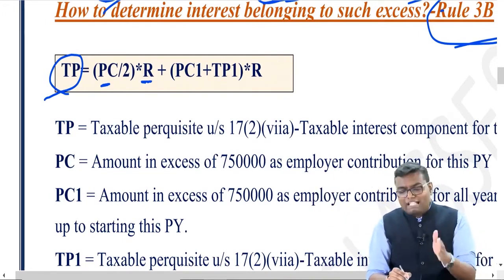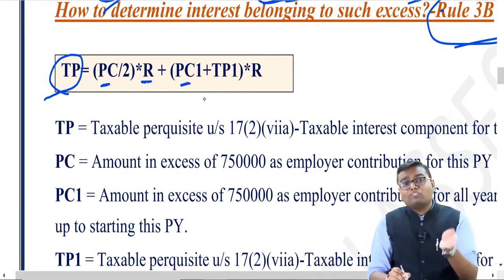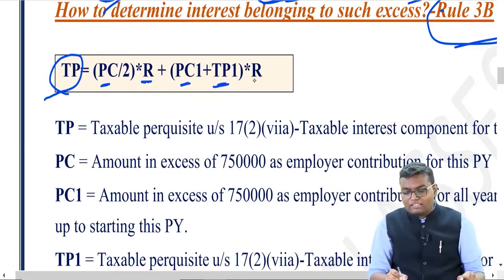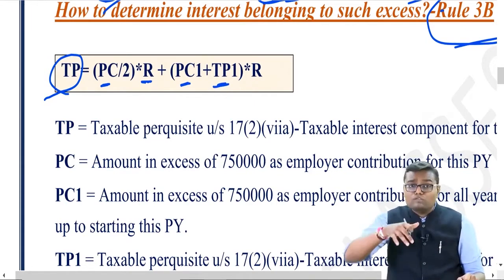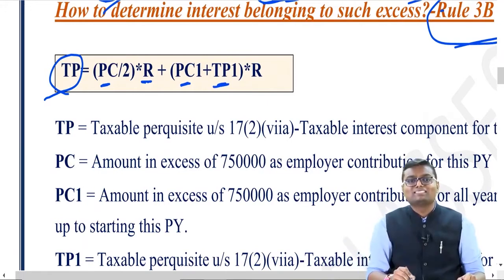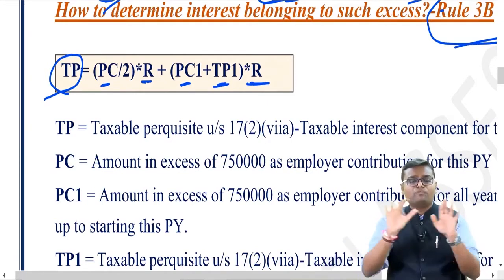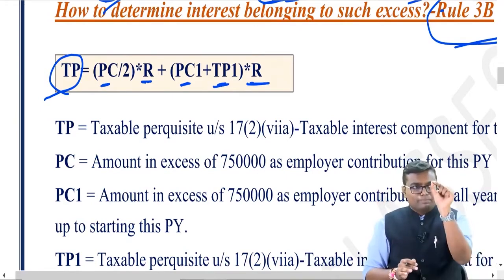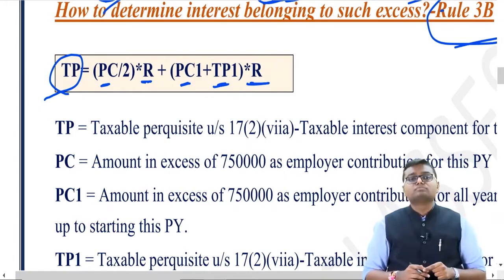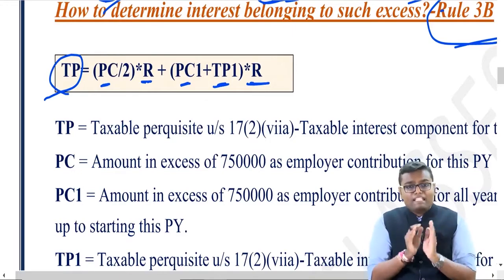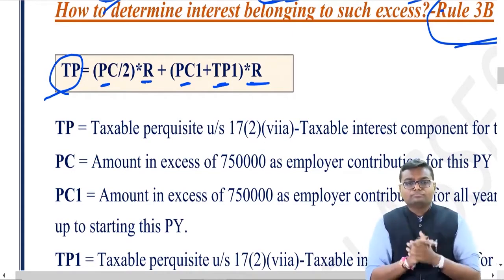So how much was taxable up to last year, and how much interest was taxable on that up to last year? On that also you would have got interest in this year, so multiply by the rate of interest. Again, what is the formula? TP is equal to PC divided by 2 into R plus PC1 plus TP1 into R.